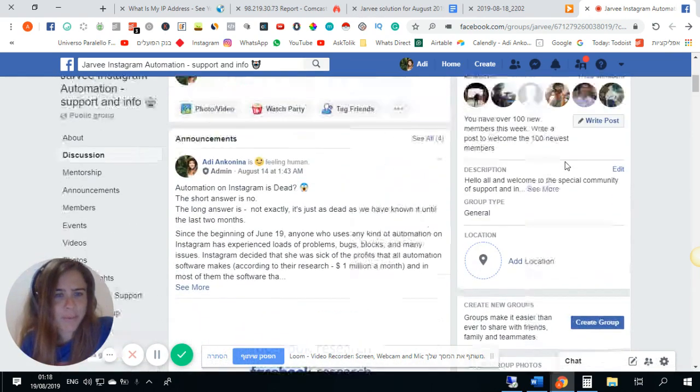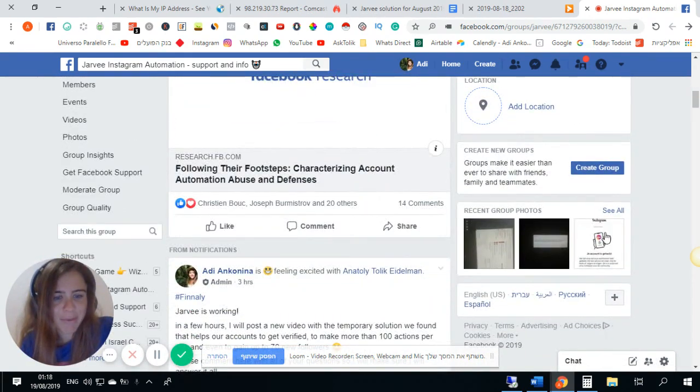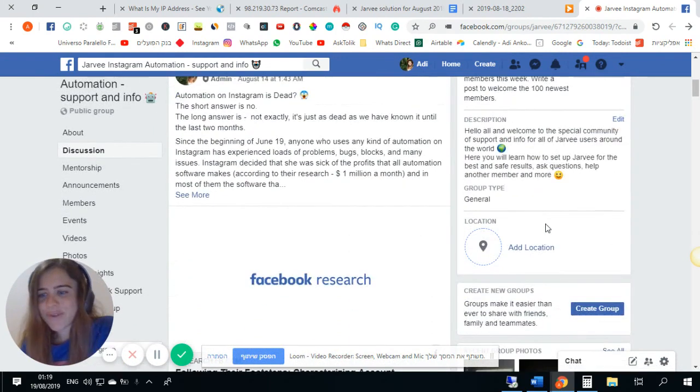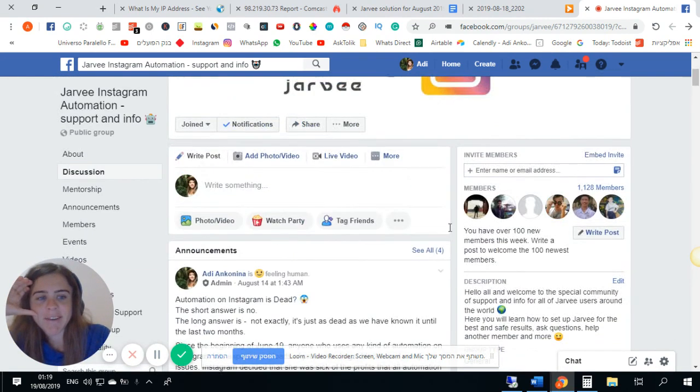I opened this group a few months ago. It's supposed to be written over here somewhere, not so long ago, I think a few months ago, and with all of the problems we all had, it's actually going really, really viral. And I want to thank you, all of you, for joining the community and helping each other.